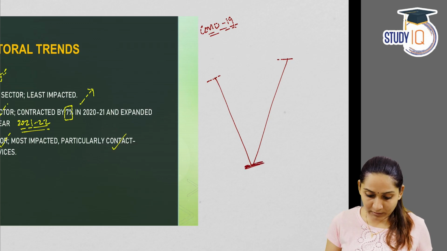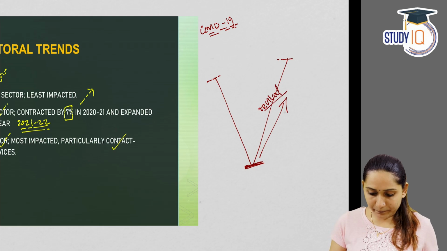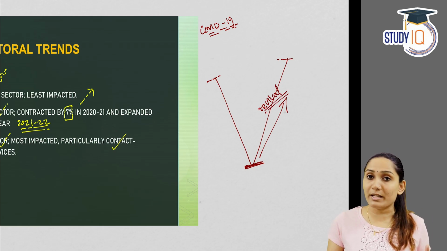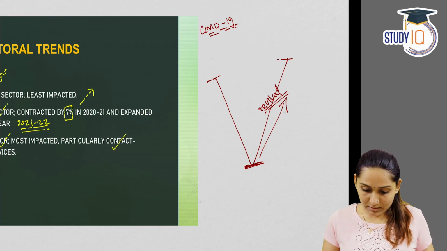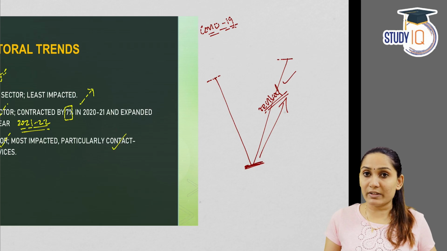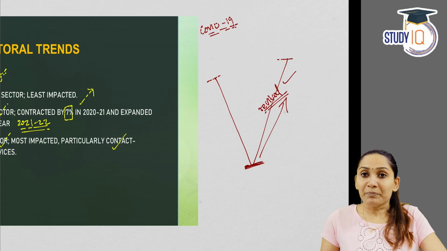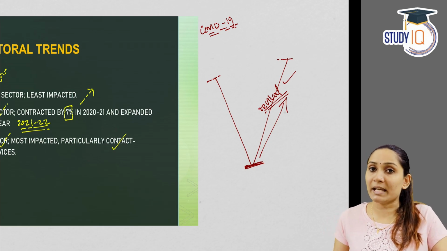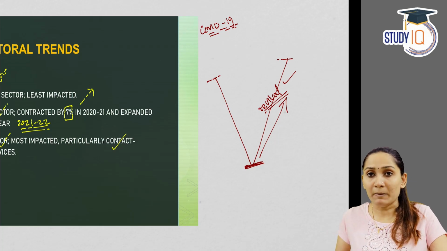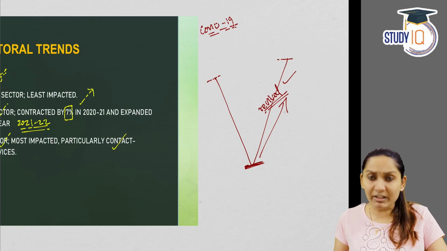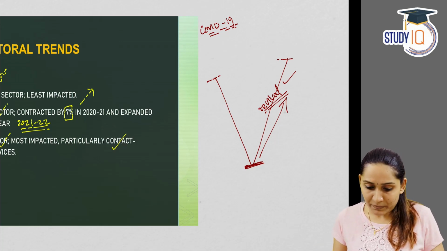And after the fall, the revival of the economy or the recovery of the economy is also very fast, quick, sudden, and also it is sustained. So there is a quick revival of the economy from the steep fall. That is a V-shaped economic recovery. According to the survey, Indian economy has undergone a V-shaped economic recovery. That means even though we had experienced a very steep fall after the pandemic, the recovery was very strong and also sustained and very quick, according to the survey.